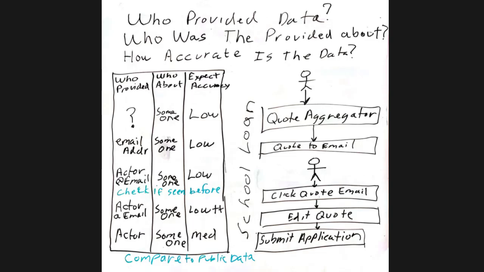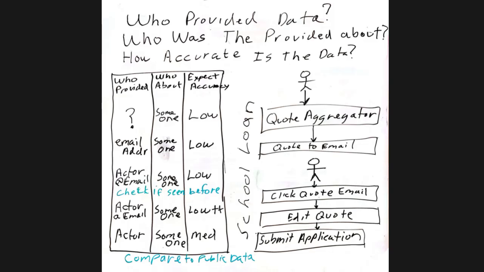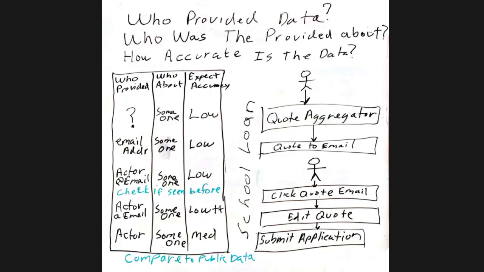Okay, because maybe I haven't done any compare with public data or one of those things where they ask you your last car payment and all that. And so at this point, without doing anything, we end up with basically a moderately anonymous application that we could bind back to an email address or like a phone number.